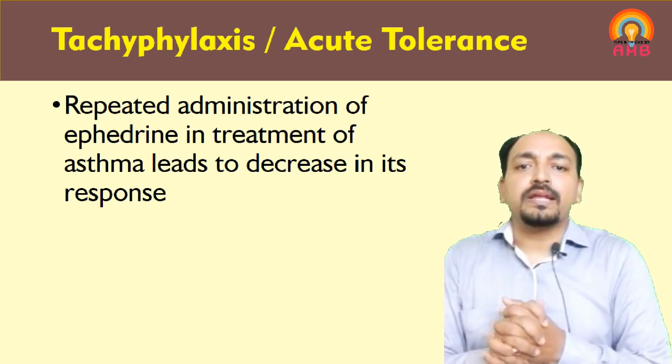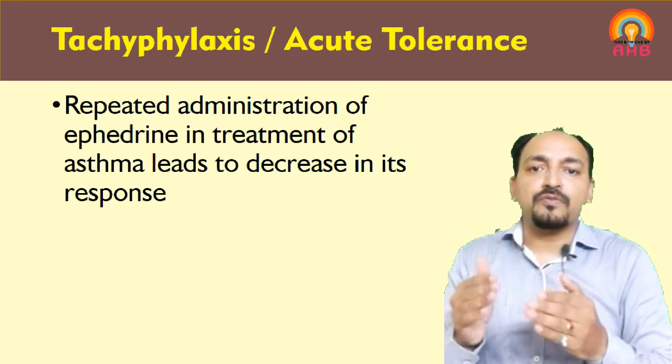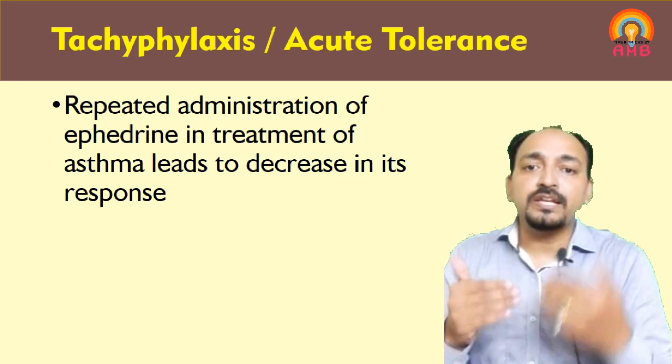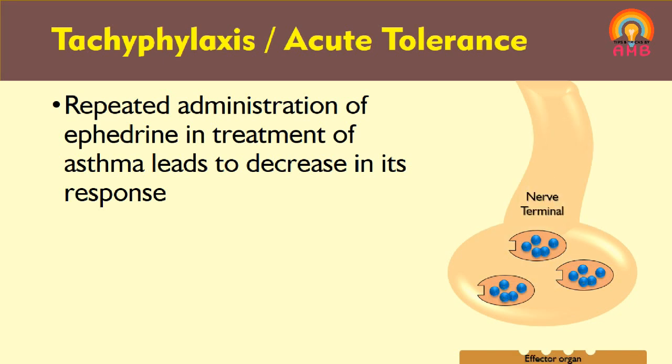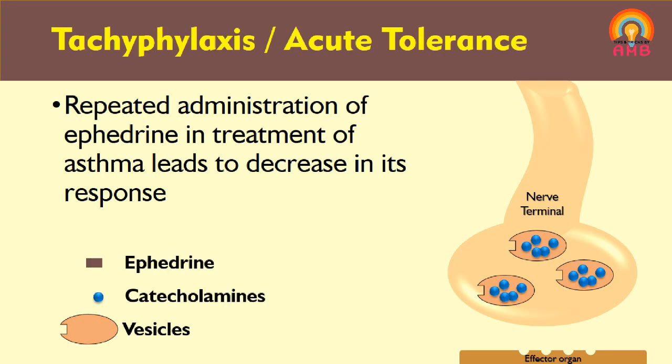Why are we not getting that much effect which is achieved at the initial doses? Here you can see a nerve terminal in which vesicles are present, and the vesicles contain catecholamines. When ephedrine enters our body and goes to the nerve terminal, it binds with the vesicles and ruptures them.